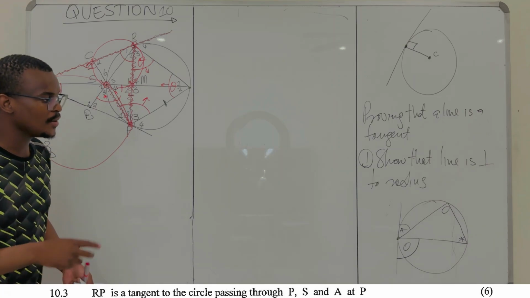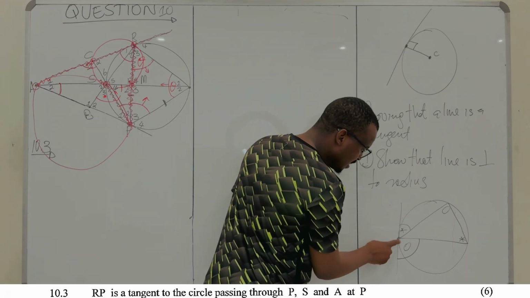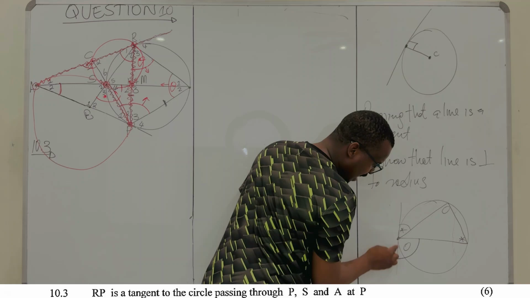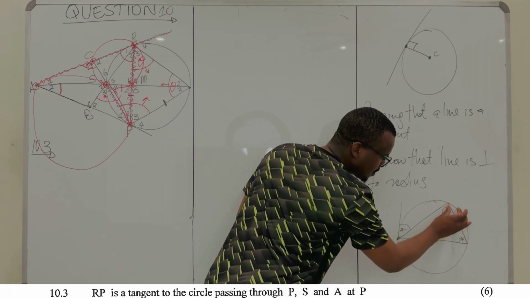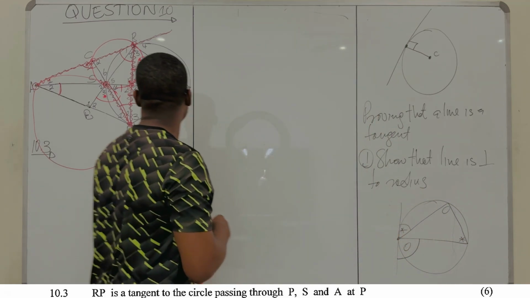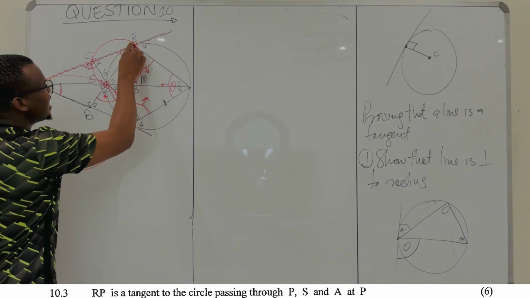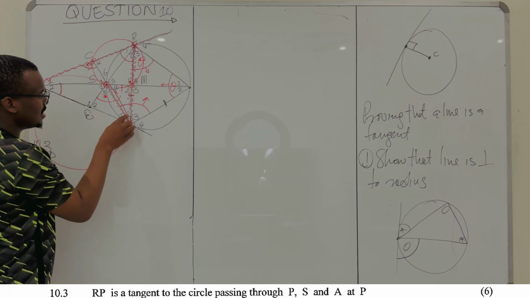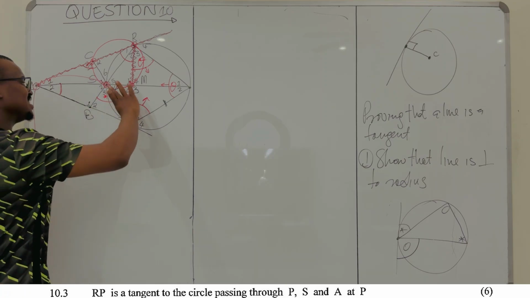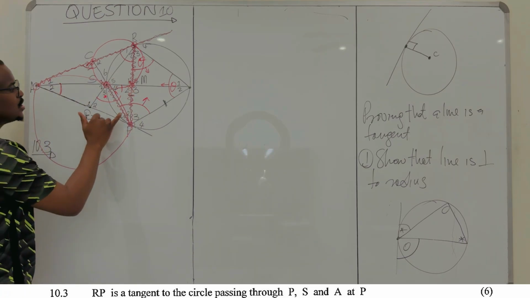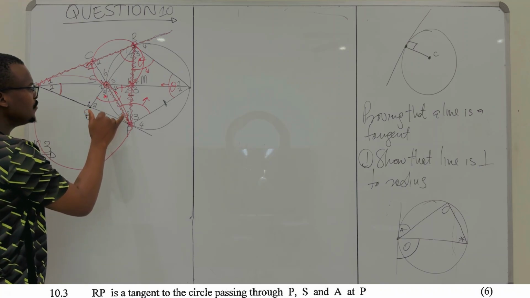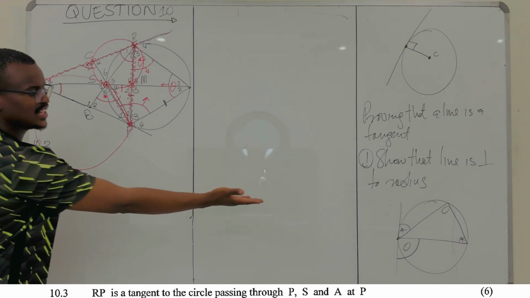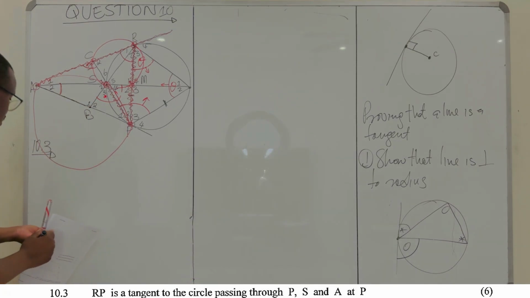this is similar to what we're talking about there, because the angle between the line and the chord is equal to the angle that this chord subtends on the other side. Angle between the line and chord, which is this angle, equal to the angle that the chord subtends on the other side. So now if you can show that the angle between the line RP and the chord PS, that is P2, is equal to the angle that the same chord subtends on the other side, if you can show that your P2 is equal to A2, you will have proved the second way. So let's try that.